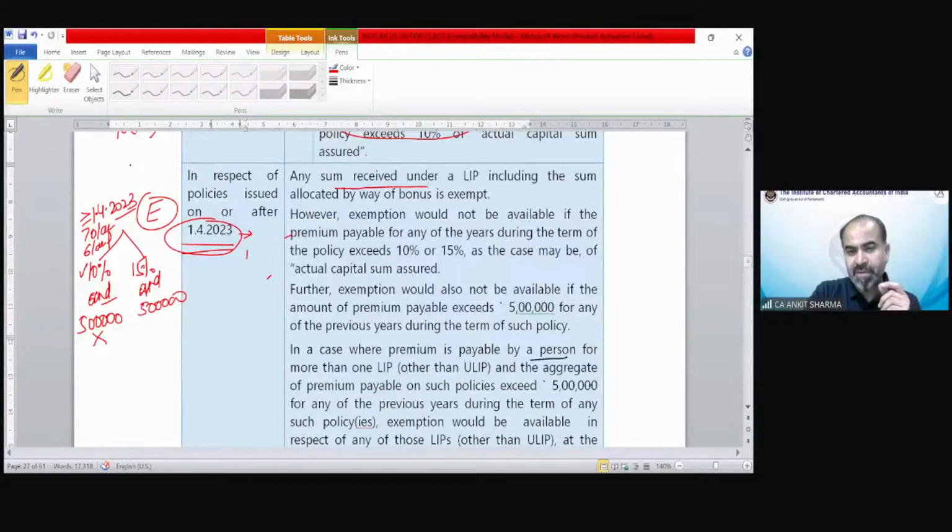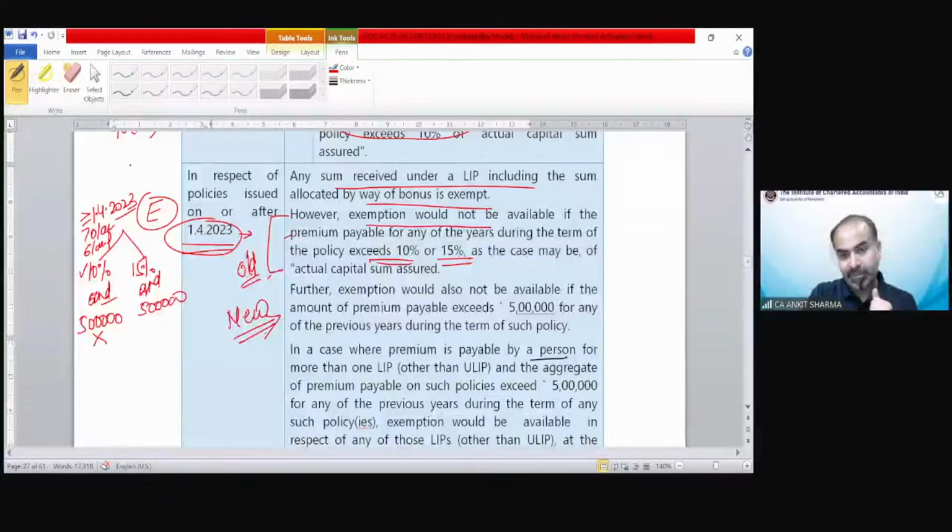Any sum received under a LIP, including the sum allocated by way of bonus, is exempt. Okay. However, exemption would not be available. So this concept, you can say this is an old provision kind of concept, that your premium should not exceed 10 or 15% of the capital sum assured. The new condition which has been inserted is this.